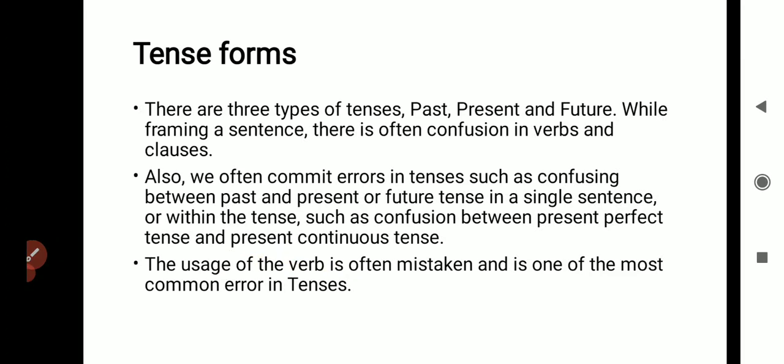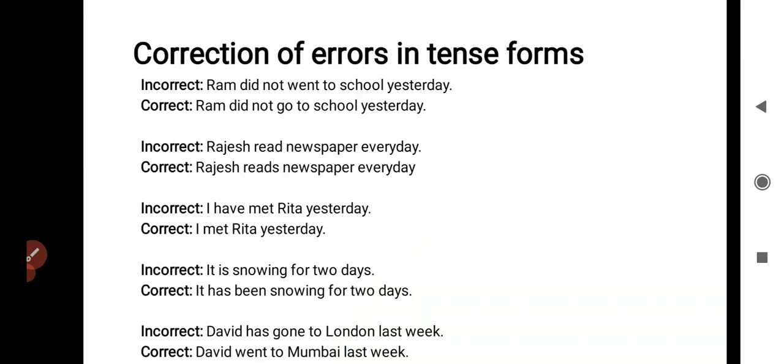Also, we often commit errors in tenses such as confusing between past and present or future tense in a single sentence, or within the tense, such as confusion between present perfect tense and present continuous tense. There are many things we need to understand, and we need to identify whether the sentence is in present tense, past tense or future tense. Accordingly, we need to use the proper verb form. For example, Ram did not went to school yesterday.